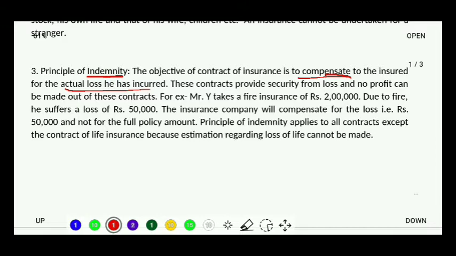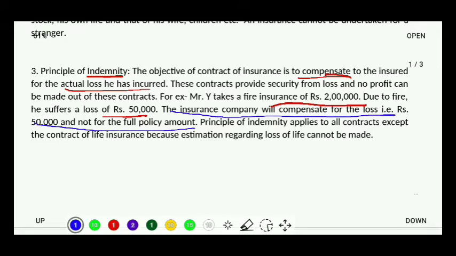For example, Mr. Y takes a fire insurance of rupees 2 lakh. Now due to fire, he suffers a loss of 50,000. Understood? So how much is the loss? The loss is rupees 50,000. And what was the policy amount? The policy amount is 2 lakh. So he has taken a policy for 2 lakh, but while the fire occurred, the loss calculated was only of 50,000. So the insurance company will only compensate for the loss and not for the full policy amount.